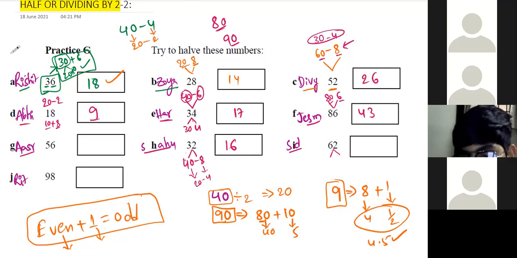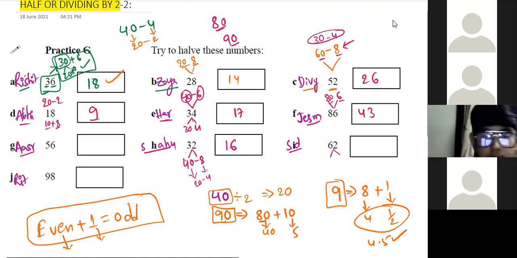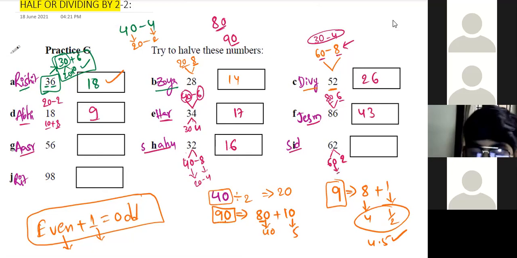Okay, 26. How will it be 26, Siddharth? It will be 30, not. Yeah, 62. We have to split into 60 and 2. 60's half is 30. Sir, it is 31. Sir, now he corrected. Okay. Then Ritvik.